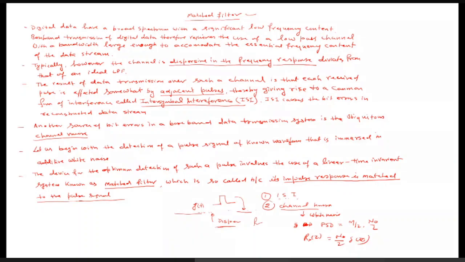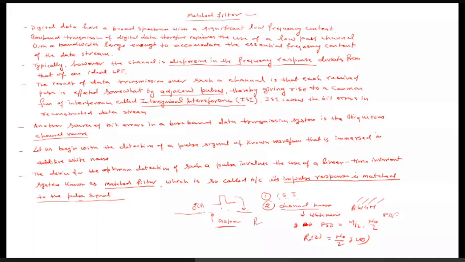For our discussion, sometimes we may consider additive white Gaussian noise, AWGN. It means that for this particular noise, the power spectral density is N0 by 2, and the probability density function, PDF, is the Gaussian. This is called AWGN. So this type of noise we will be considering while discussing the effect of the channel noise in the transmission.